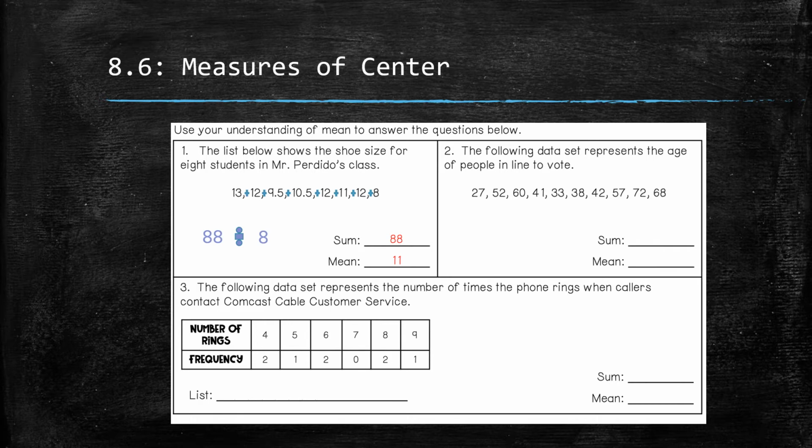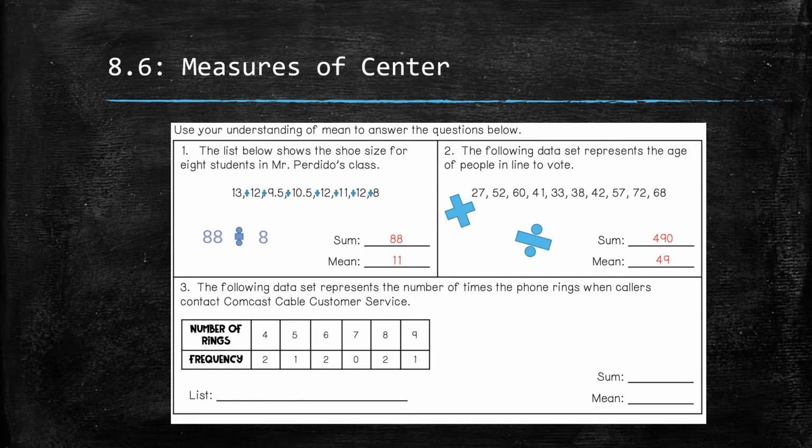Number 2, we have some data on the ages of people in line to vote. Here I'm going to add up my data points, and when I do that, I get 490. Remember, we add and then we divide by how many we have. We have 1, 2, 3, 4, 5, 6, 7, 8, 9, 10. So I'm going to divide by 10 and I get 49.